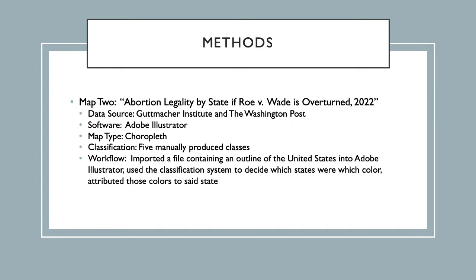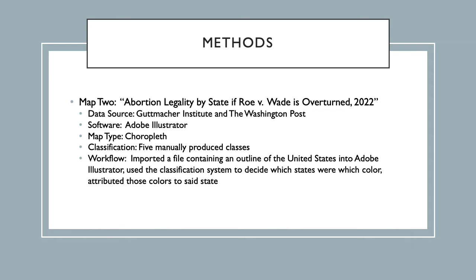The second map, titled Abortion Legality by State If Roe v. Wade is Overturned 2022, is a choropleth map illustrating the ways in which laws regarding abortion would change in each state if the Roe v. Wade case is overturned. The data for this map was sourced from Nash and Cross and the Washington Post.